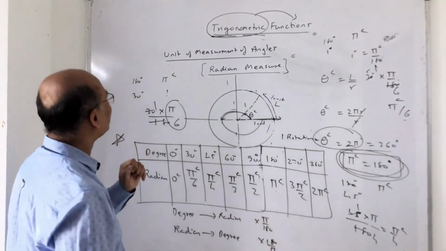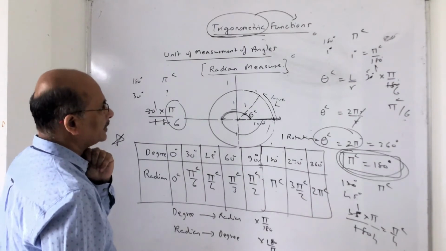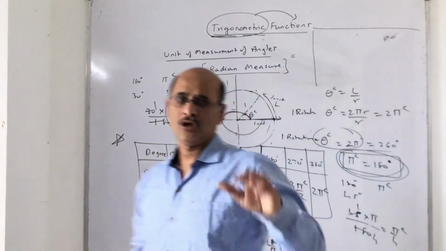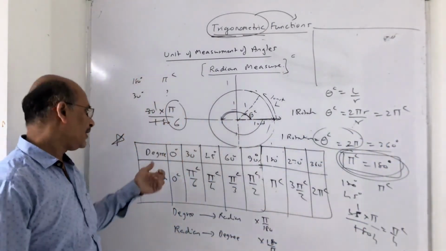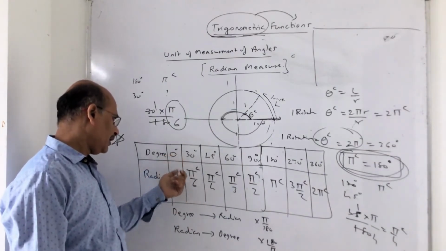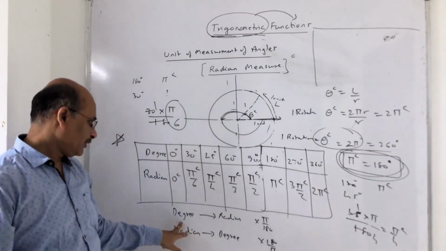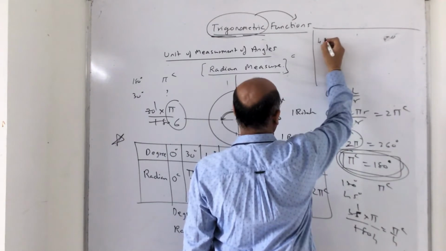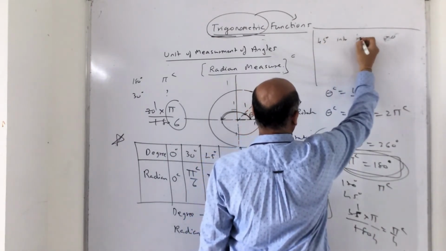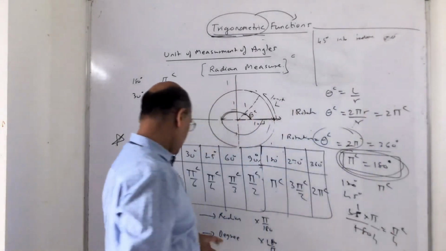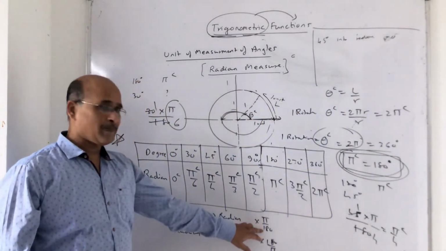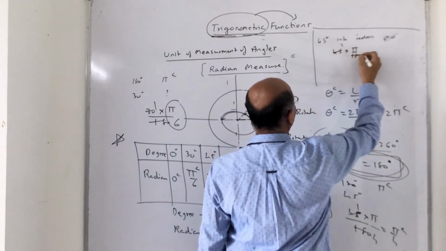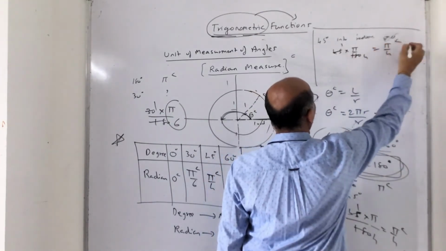I'll just give you 2 examples. What we studied in this case is how we convert the degree into radian. So remember, whenever you convert degree to radian, it is pi by 180. Now let us take an example. If I say convert 45 degree into radian, very simple. Whenever you want to convert degree to radian, you multiply by pi by 180. So 45 into pi by 180. 45 ones are 45, 45 fours are 180, which is nothing but pi by 4 radian.